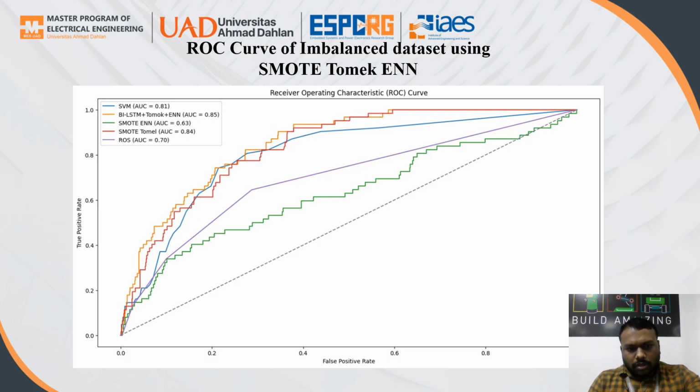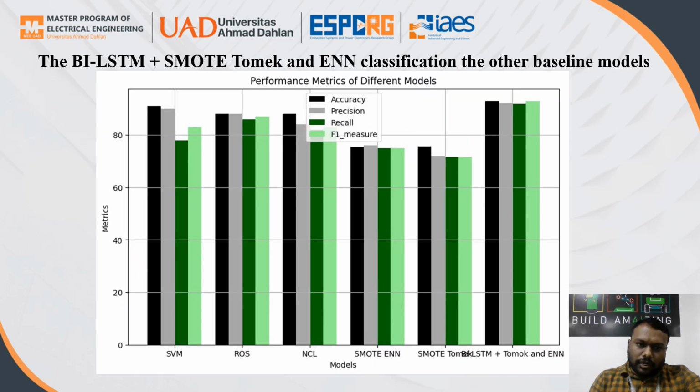My model attained 0.85, so 85% model fitness. It is calculated from the true positive rate and the false positive rate. So I have given the comparison. Finally, my model has comparatively high accuracy. Here I have taken accuracy, precision, recall, and F1 score for comparison with the baseline models.